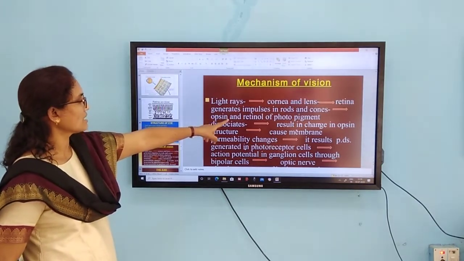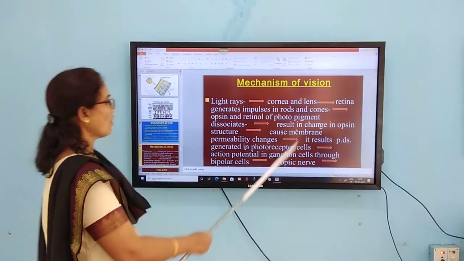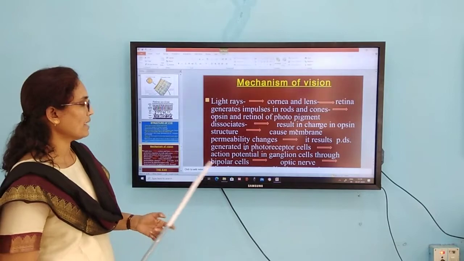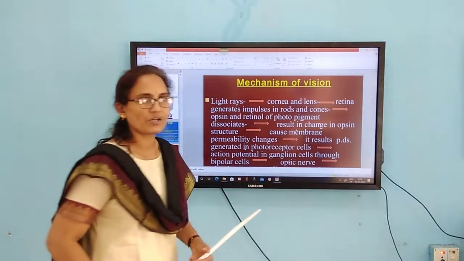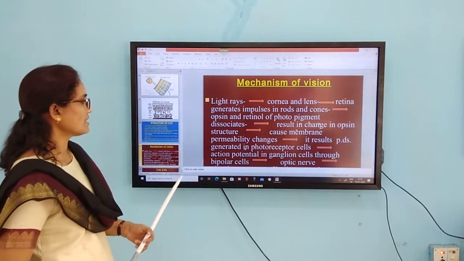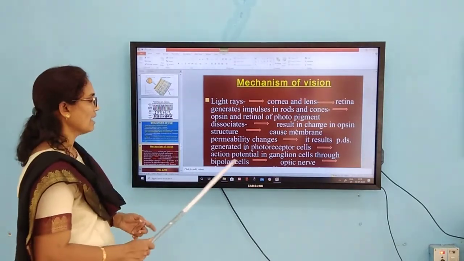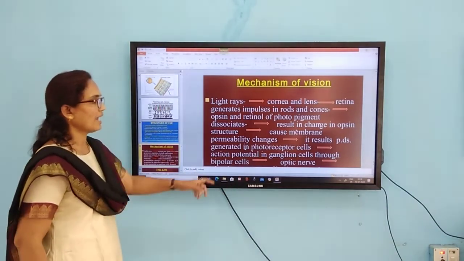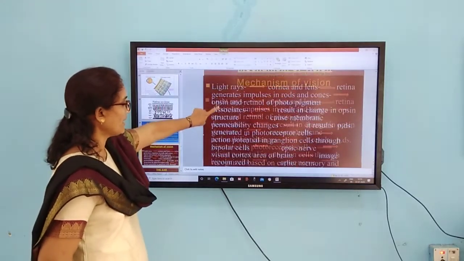Opsin and retinol, these photopigments, get dissociated, resulting in a change of opsin structure, and because of that the membrane permeability changes, which results in a potential difference. This potential difference generated in the photoreceptor cells, in the form of an action potential, is passed on to the ganglion cells through the bipolar cells, and finally to the optic nerve.